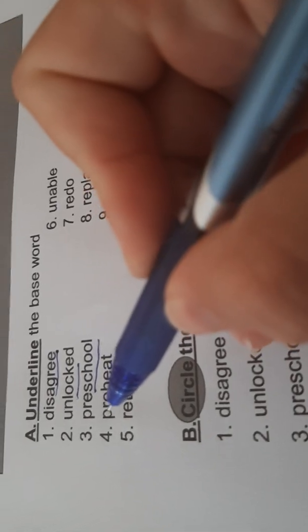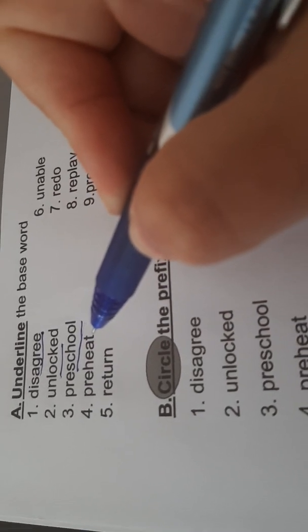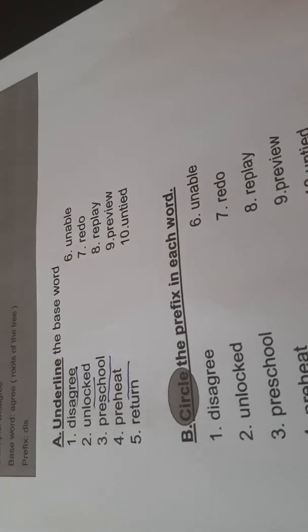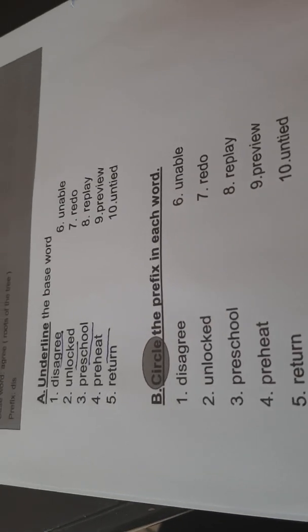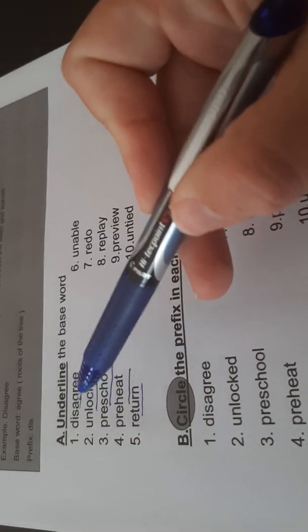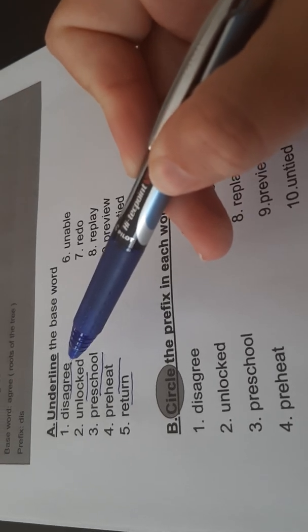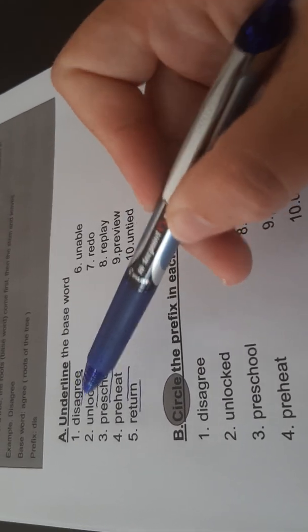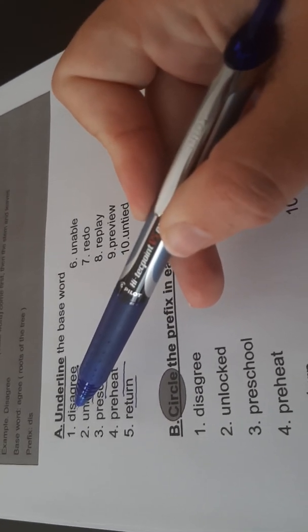Number 4, preheat. What came first? The word heat. So we will be underlining the word heat. Number 5, return. What is your base word? Turn. And then you underline turn. Remember that your base word can stand by itself, but the prefix doesn't make sense when you say it on its own.